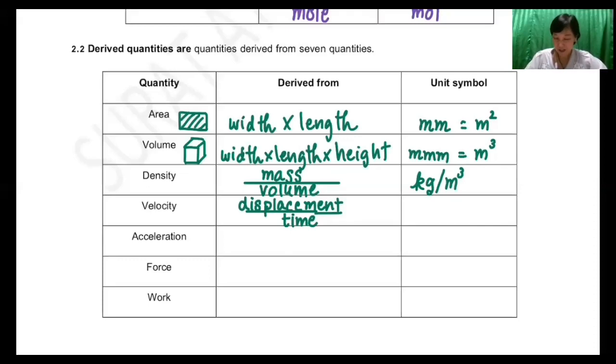Displacement unit is meter and the unit of time is second. So the unit of velocity is meter per second.